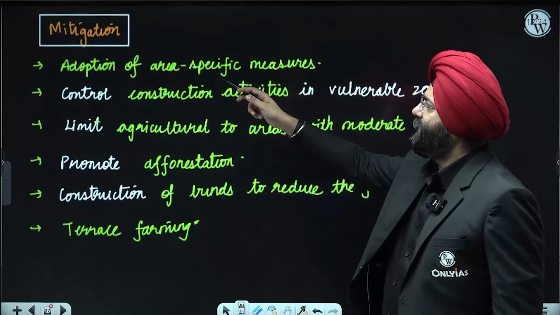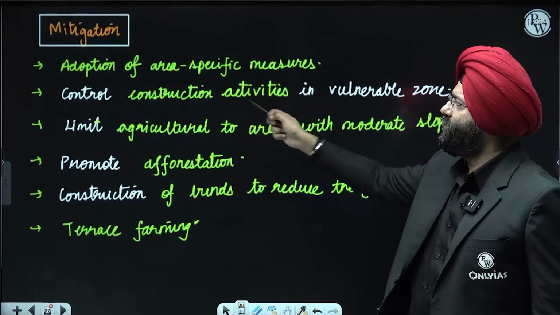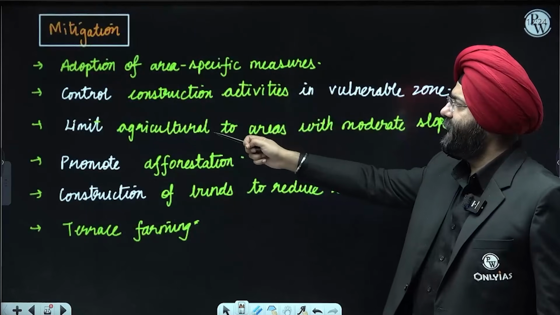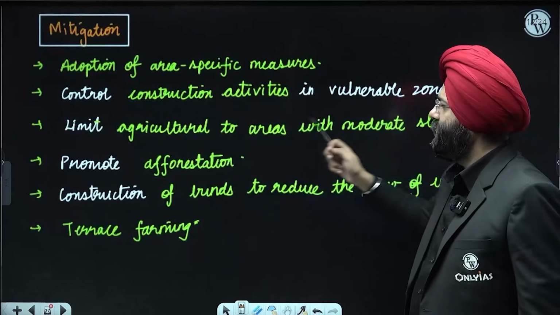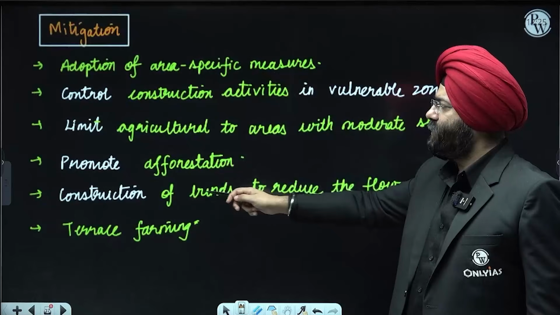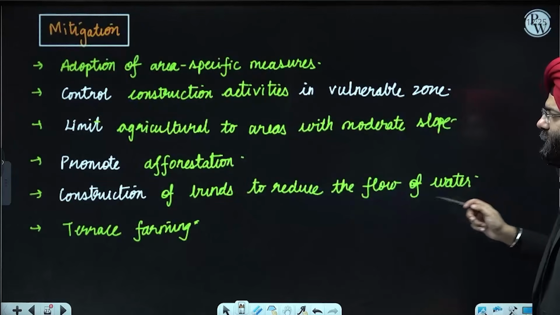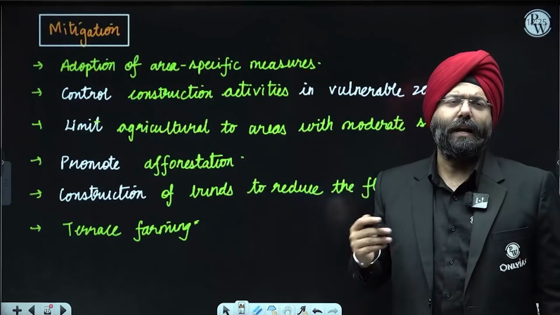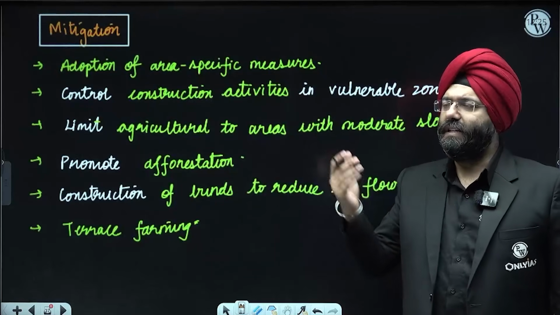Adoption of area specific measures, control of construction activities in the vulnerable zones, limiting agriculture on moderate slopes, promoting afforestation, construction of bunds to reduce the flow of water, and terrace farming. These might be very helpful with respect to mitigation strategies.